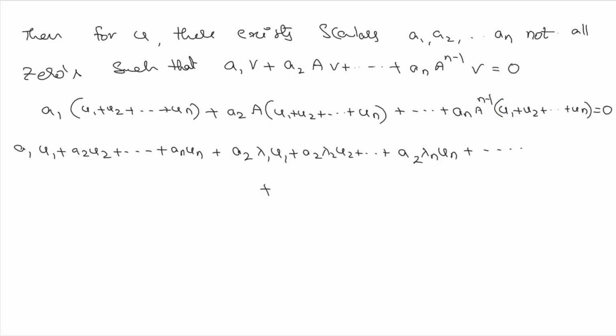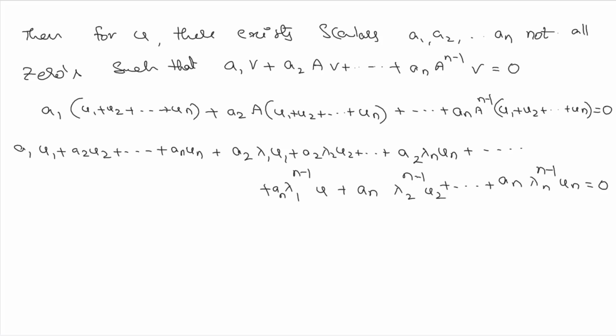So we can say A to the power of n minus 1 applied to u is nothing but lambda 1 to the power of n minus 1 times u1, and of course we have a2 lambda 2 to the power of n minus 1 u2, and so on, an times lambda n to the power of n minus 1 un, equal to 0.